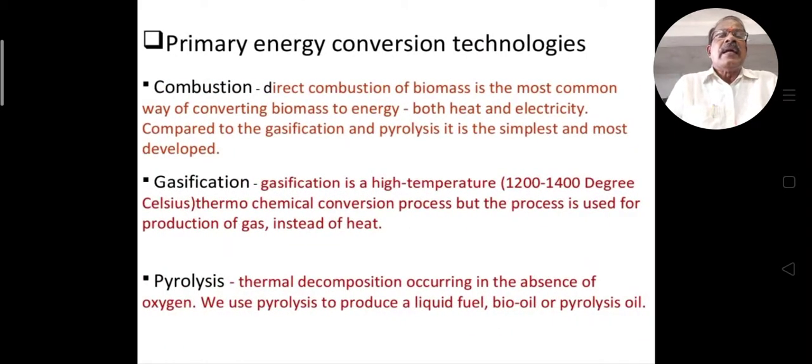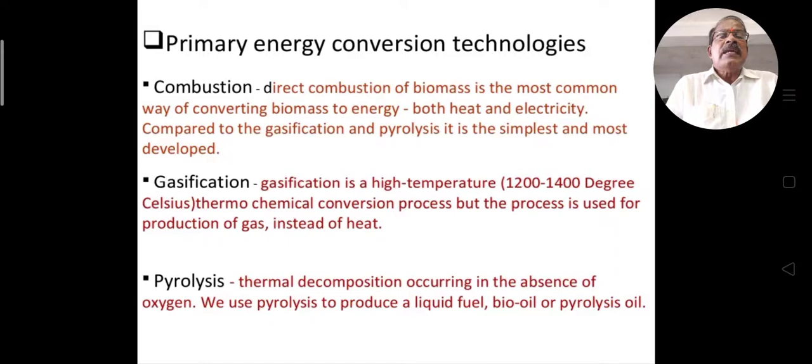Primary energy conversion technologies. What is combustion? Combustion is the direct burning of biomass. Combustion of biomass is the most common way of converting biomass to energy, both heat and electricity. Using this technology, we convert biomass energy into heat energy and electrical energy. Compared to gasification and pyrolysis, it is the simplest and most developed technique.